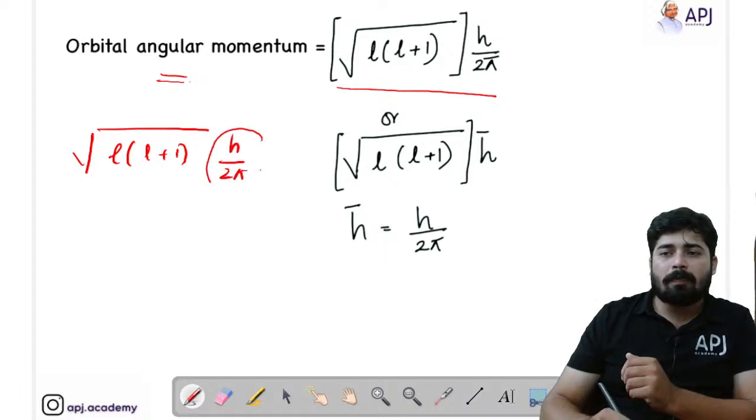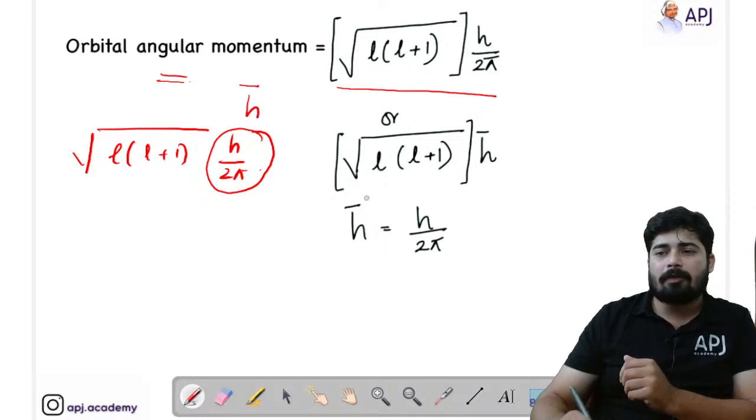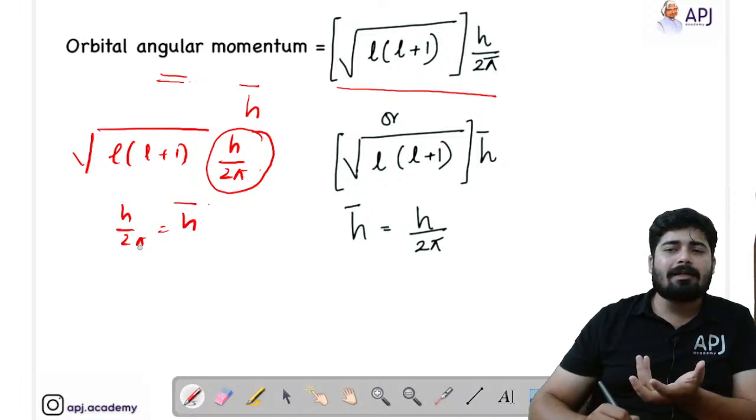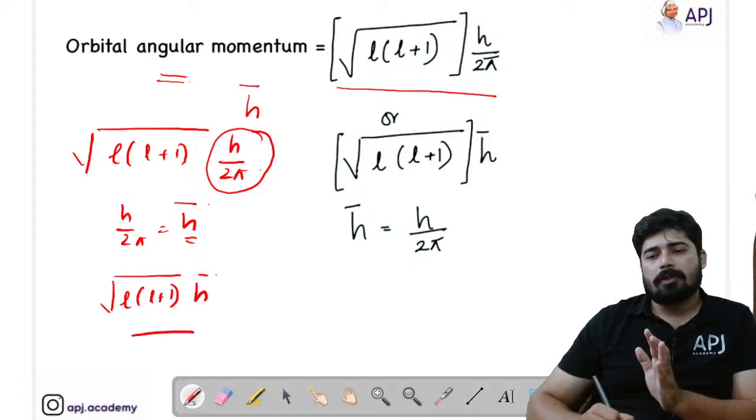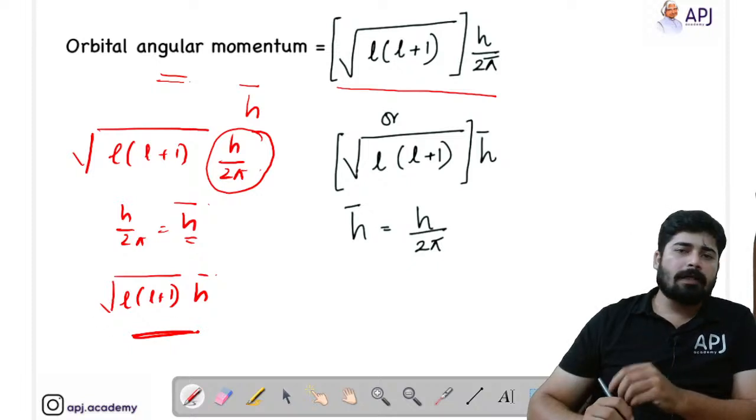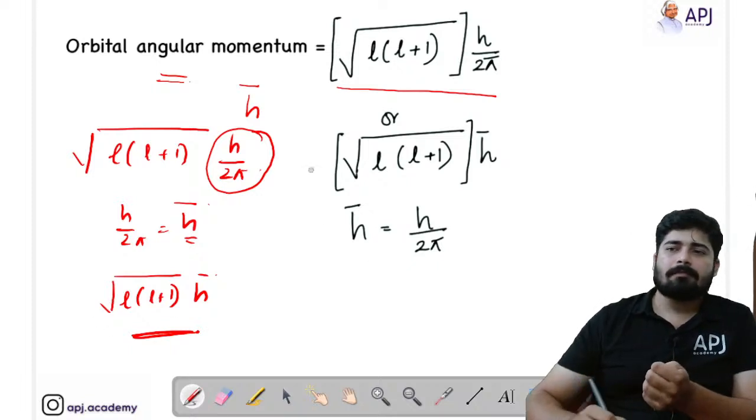Here h by 2 pi can be represented as h bar. So if you see an expression like h bar in a question paper, don't worry, it simply means h by 2 pi. So root of l into l plus 1 into h bar is also a formula for orbital angular momentum, right?